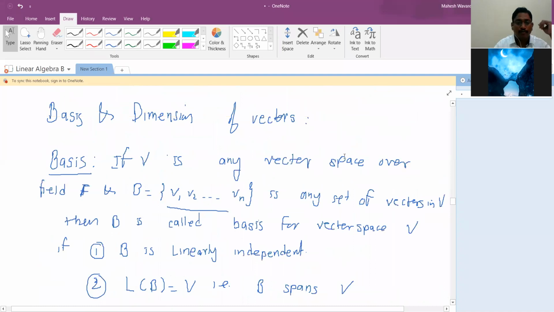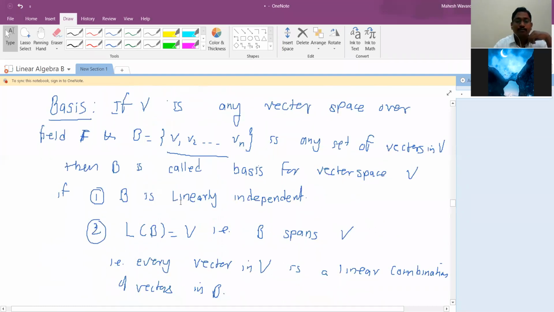Linearly independent, everyone knows now what it means. When you take a scalar combination of these vectors and equate it to the zero element of V, and that zero combination holds only if all coefficients are zero, then it is independent, otherwise dependent. So that set has to be independent. All vectors have to be independent. And the span of this set is V.